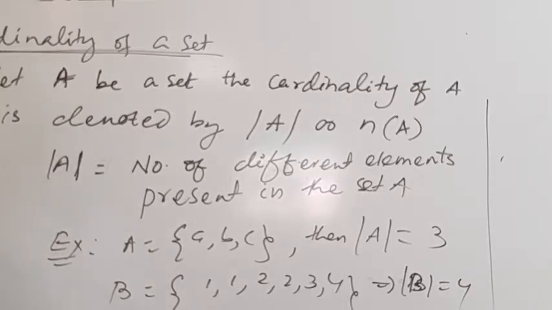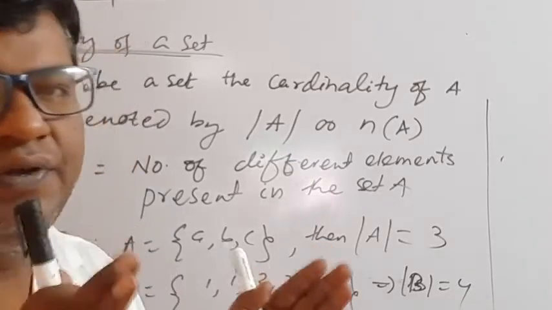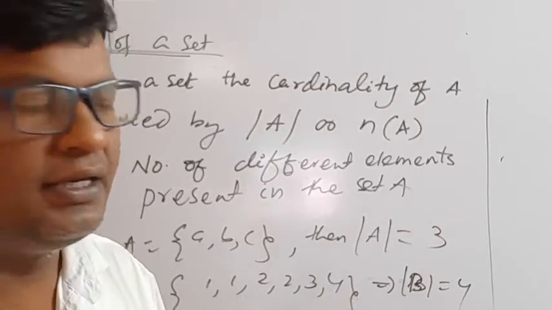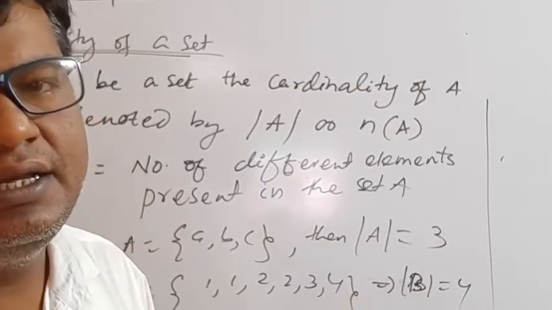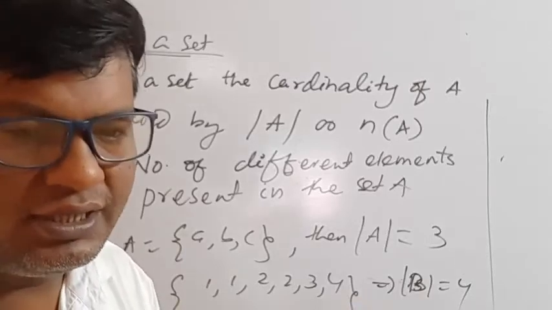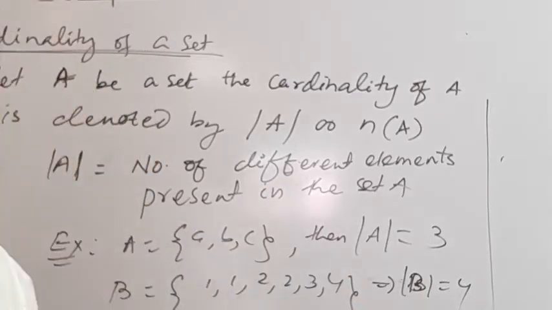Clear? Suppose C is equal to 1, 2, 3, then C mod is equal to 3. If elements are repeated, then count as 1. Suppose there are three A's, then consider this a single element. Okay.